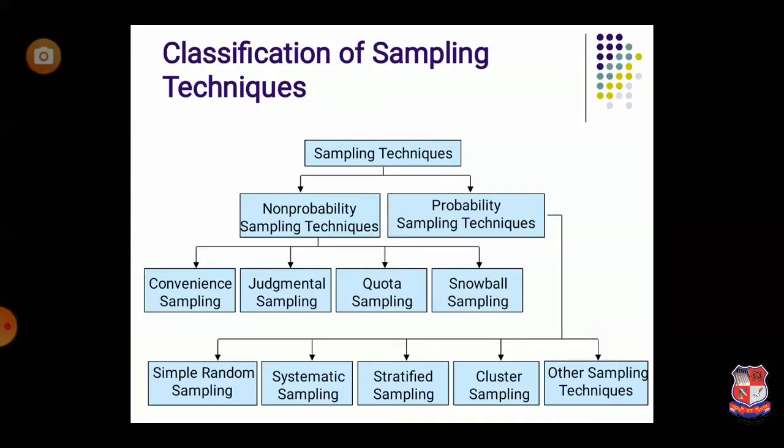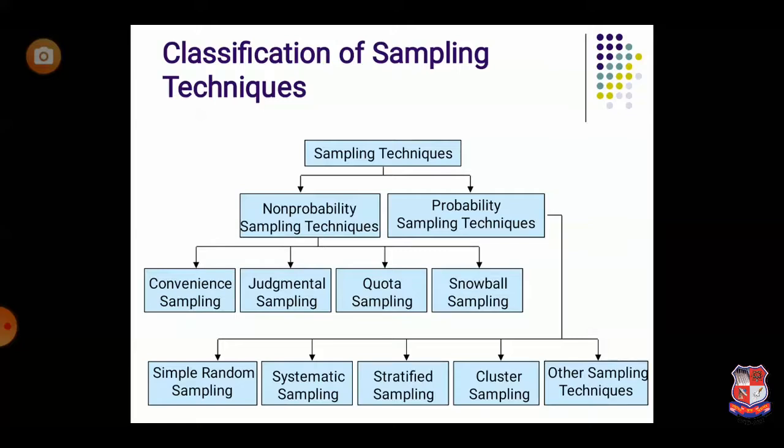Let's say a researcher wants to select 100 students out of 500 students. Based upon the students' attendance sheet, if the researcher randomly selects 100 students out of 500, then it is known as a probability sampling technique. Again, out of 52 cards, 52 is the population and we want to select 3 cards. Randomly, all 52 cards have an equal chance of selection, so it is a probability sampling technique.